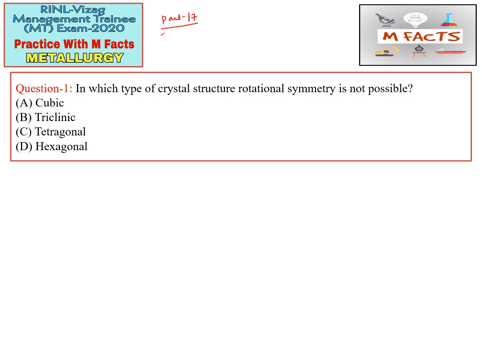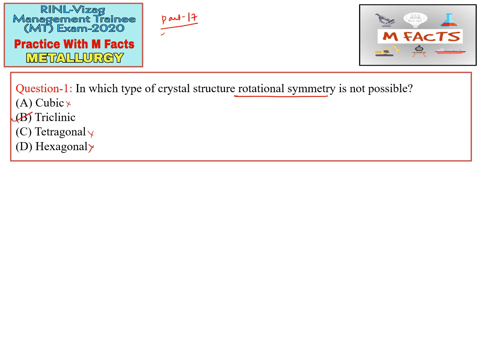Okay, so the question for this video is, in which type of crystal structure is rotational symmetry not possible? Okay, so they are asking about rotational symmetry. In cubic, rotational symmetry is possible, in tetragonal also rotational symmetry is possible, and in hexagonal rotational symmetry is possible. So these options are incorrect, but option B is correct.